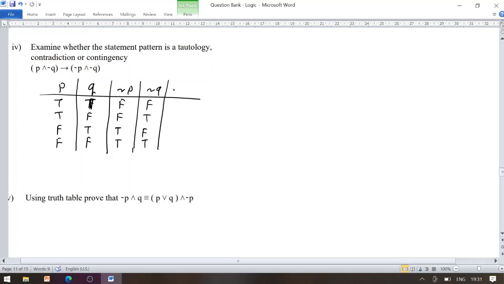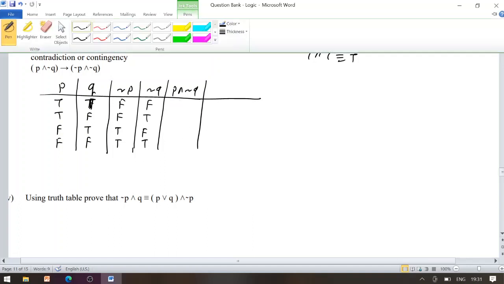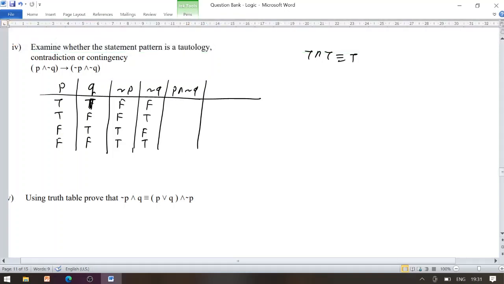Now we are finding at first P conjunction negation Q. So as everyone knows, T conjunction T is T, while all remaining entries become false.